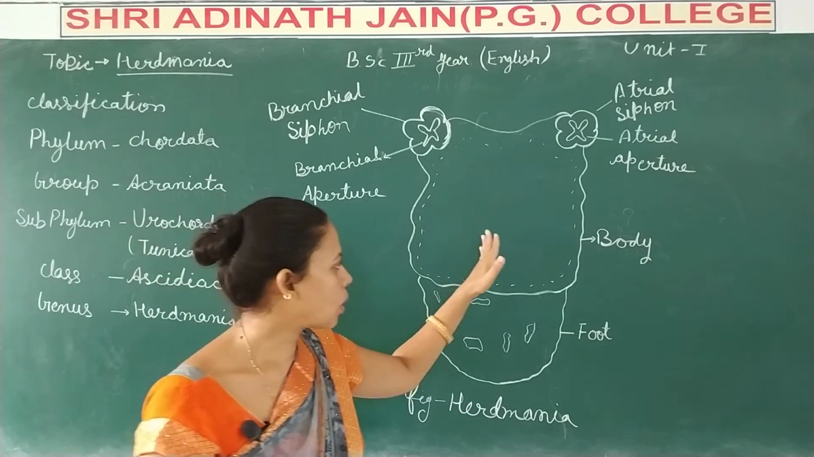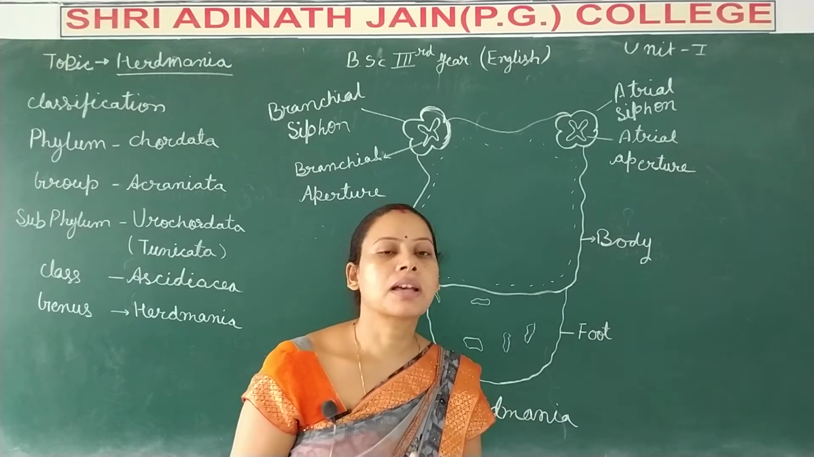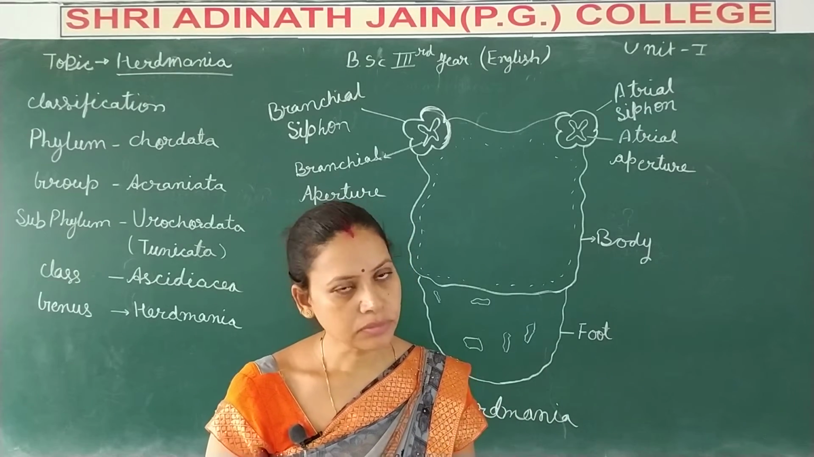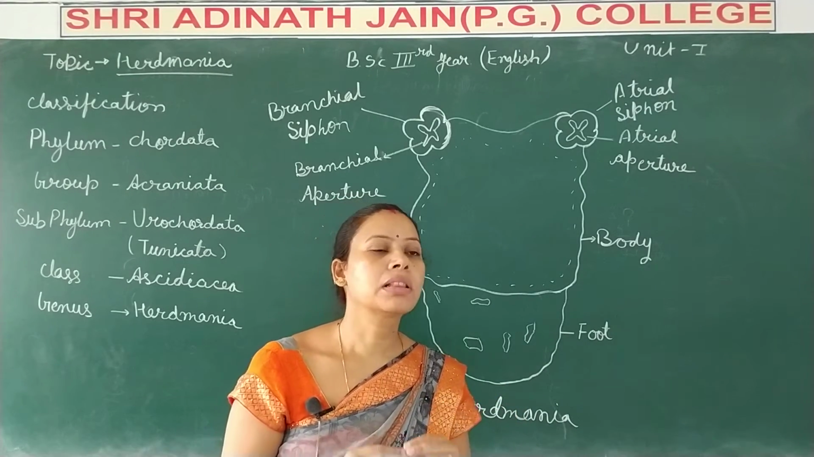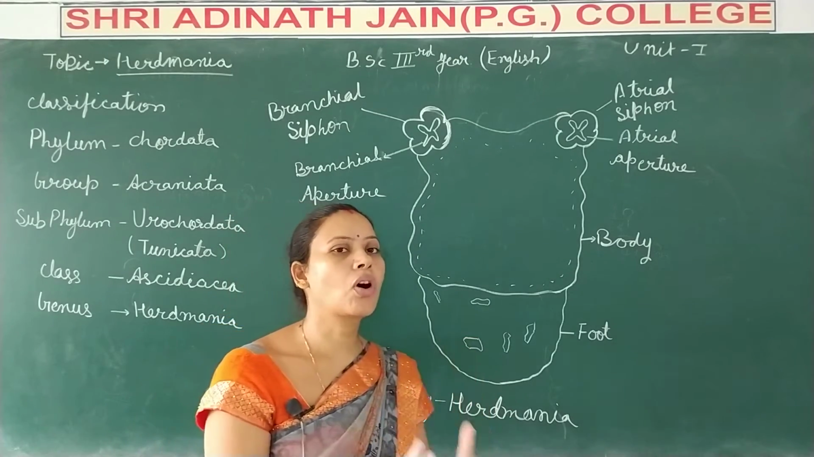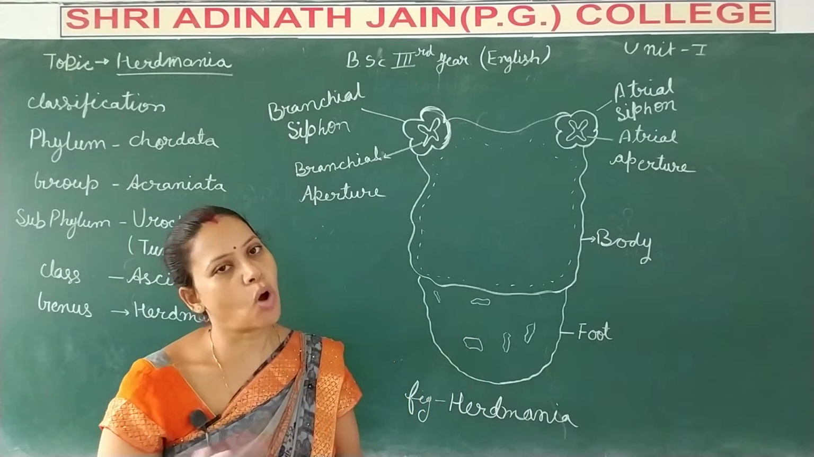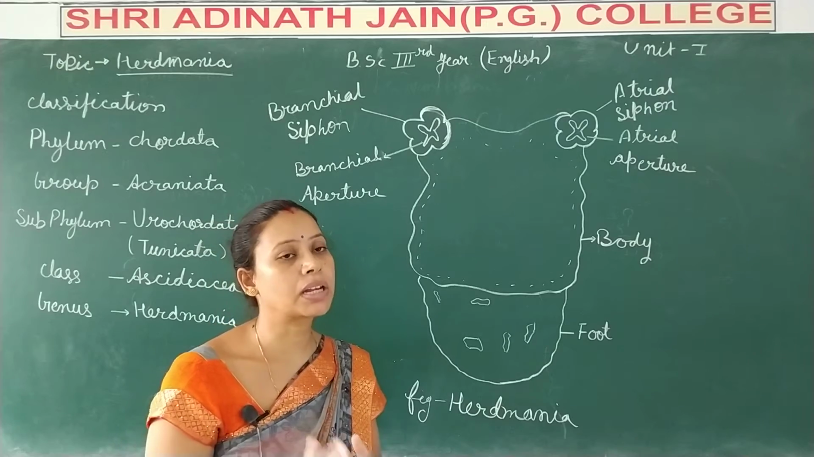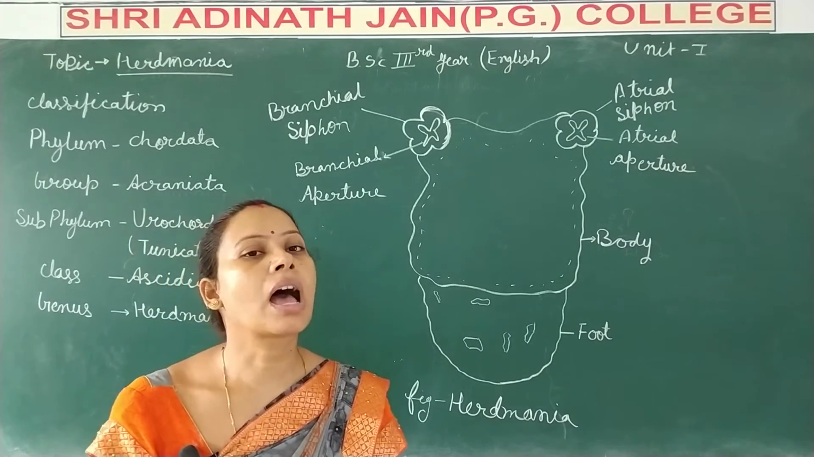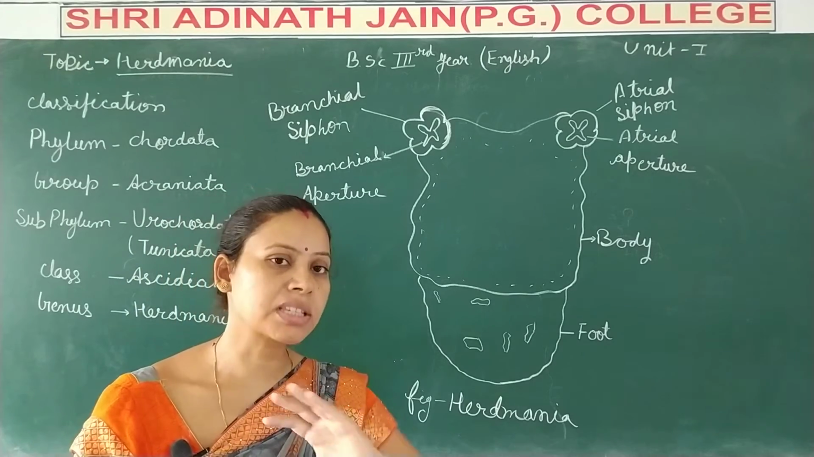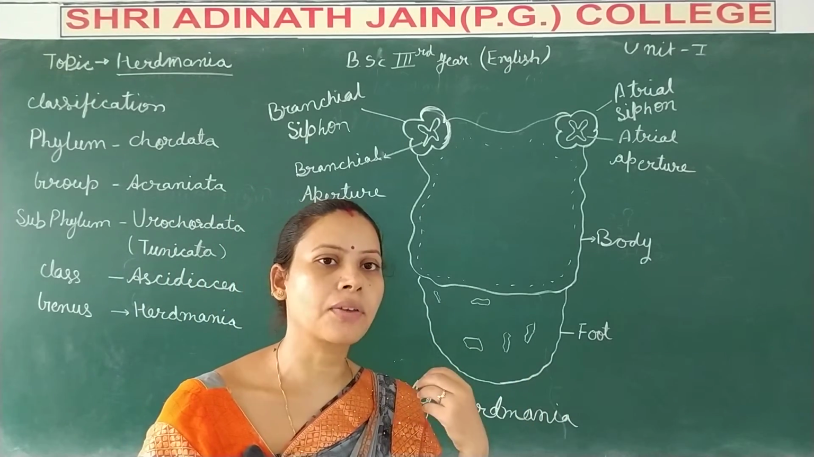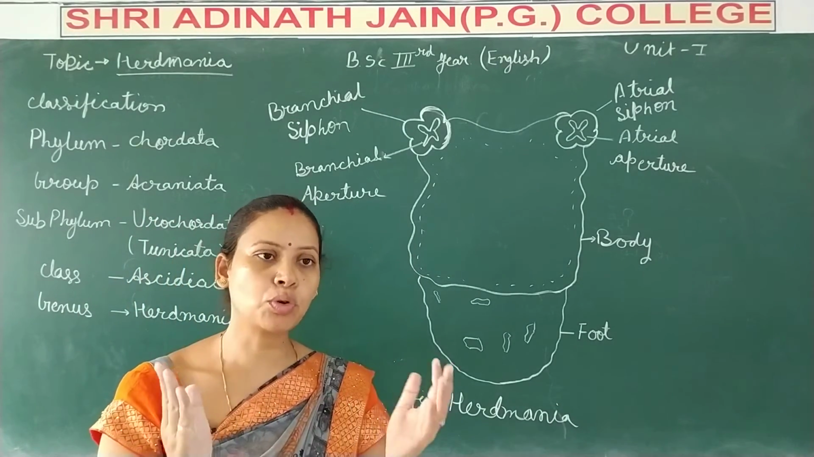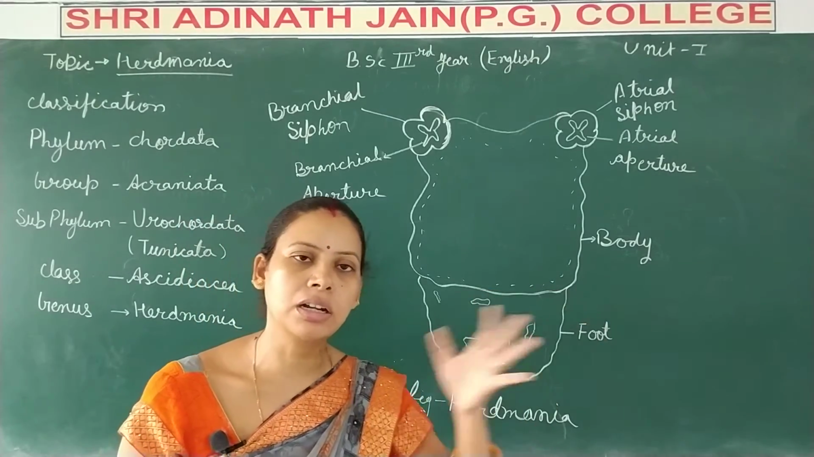As we are talking about Herdmania pallida, it is a marine animal and it is a solitary animal. ठीक है, it is a solitary animal. Sometimes it lives on a fixed position such as a rock. In the embryonic condition it has a larval stage, but in the adult condition it is a fixed position animal. It means the larval stage is free living or free swimming, and in the adult form it is a fixed position animal. So two different stages are present in Herdmania.